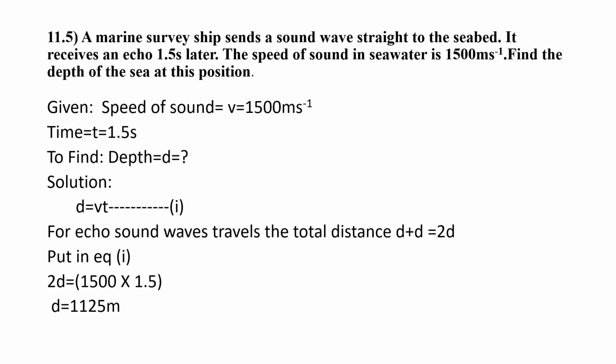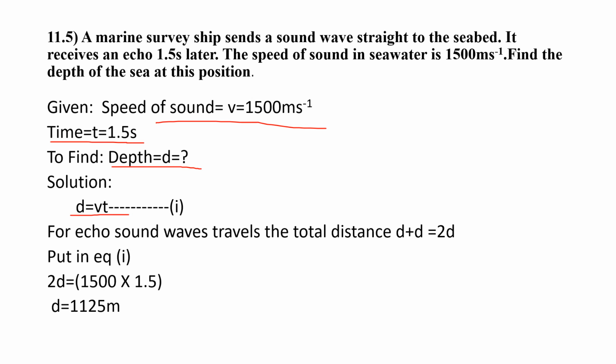11.5. A marine survey ship sends a sound wave straight to the seabed. It receives an echo 1.5 seconds later. The speed of sound in seawater is 1500 meter per second. Find the depth of the sea at this position. So the speed of sound is given to us, that is v is equal to 1500 meter per second. Time is t is equal to 1.5 second, and we are going to find out the depth, that is d. So we will use the formula d is equal to vt.